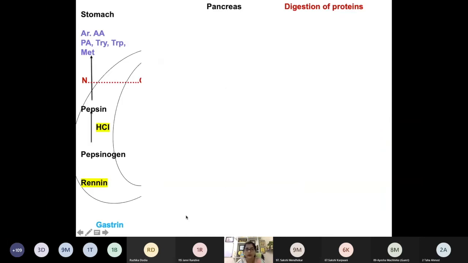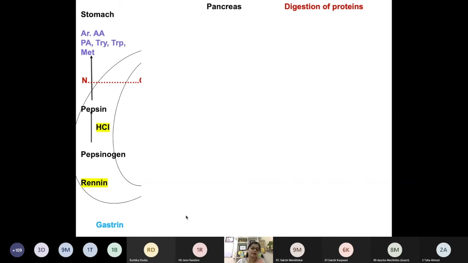Okay. So now this slide is very, very important. In this slide, we will cover the whole process of digestion of protein. Now we have seen that as usual, digestion starts from the mouth, but no enzyme is present which can act on the protein. So protein skips digestion in the mouth and enters the stomach.